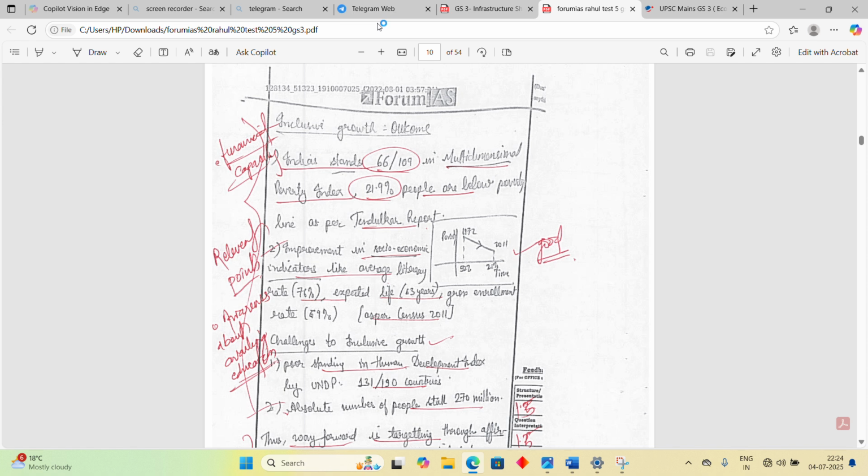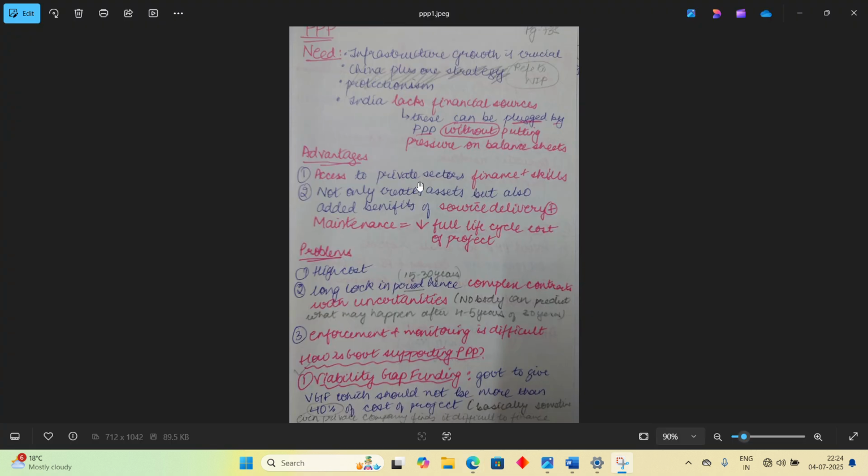Our last topic is about final note making. These are my notes that I made. I made these notes using various sources, like multiple sources from the internet, from magazines. Now these notes I did not make using Sir's notes because I was not aware of his notes back then when I was making these notes. Do you look at these notes? I have put in needs, advantages, problems, and how the government is supporting the public-private partnership.